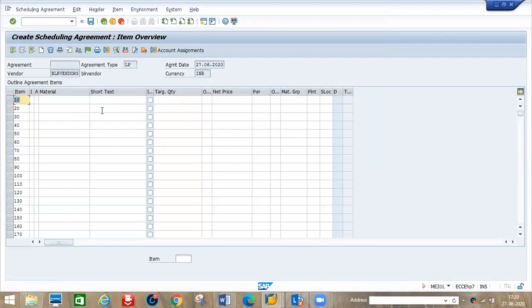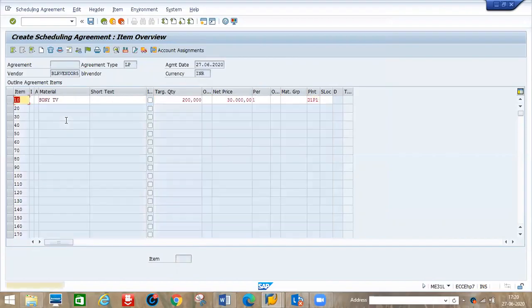Here, for example, a Dell CPU or maybe a Sony TV. Let's say for 200 pieces, you are going to purchase it for this December 12. Net price, let's say for example 30,000. Okay, plant D1, pivot. Okay, enter.